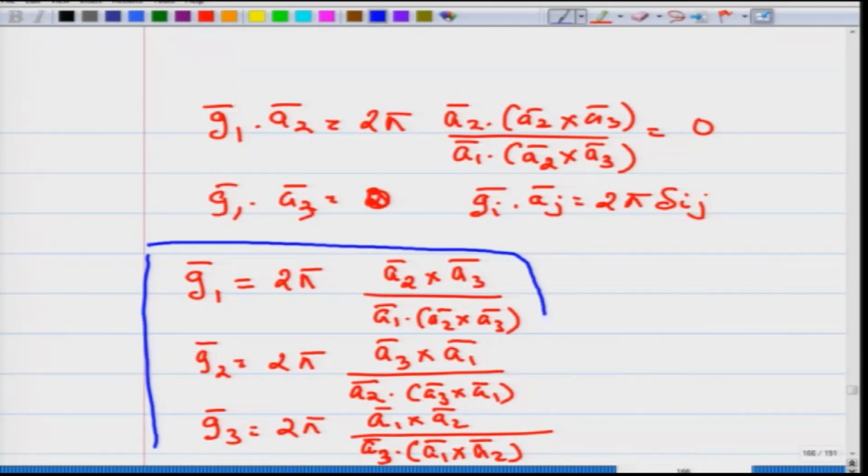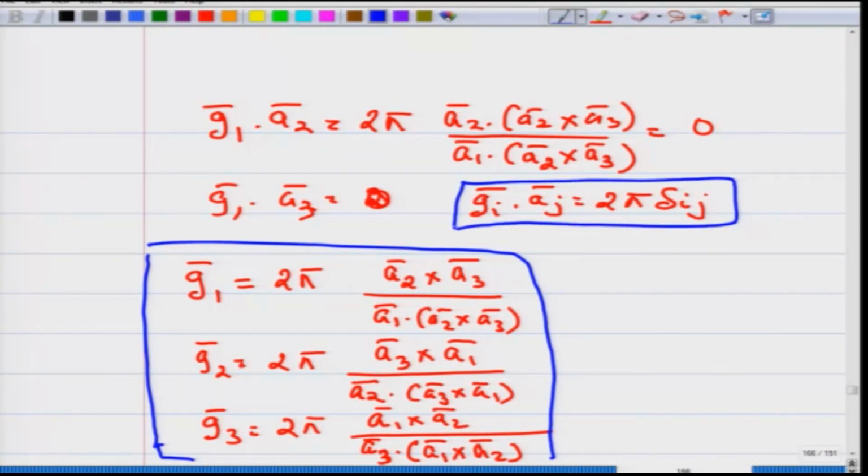One can show that if you use G1, G2, G3 of this form, they will satisfy this condition. So from A1, A2, A3, you can generate another set of vectors G1, G2, G3, which can be expressed in terms of A1, A2, A3, but they satisfy a very fundamental condition that Gi dot Aj is equal to 2 pi delta Ij. This is a very necessary condition.